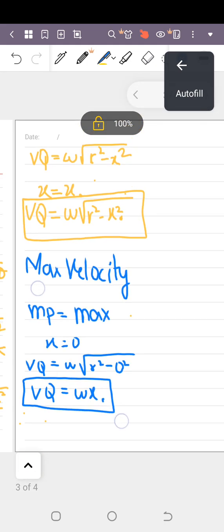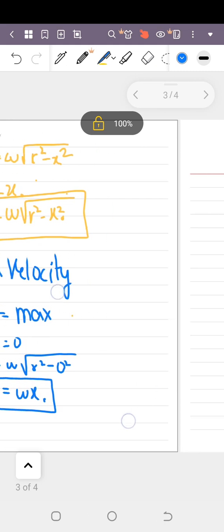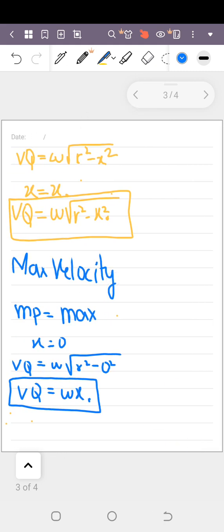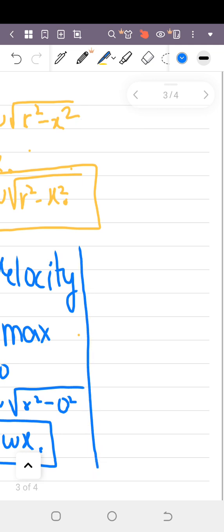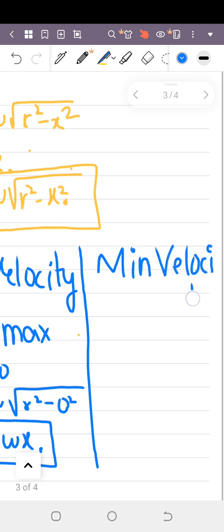Now let's find out the minimum velocity. At the extreme position, the velocity is minimum.